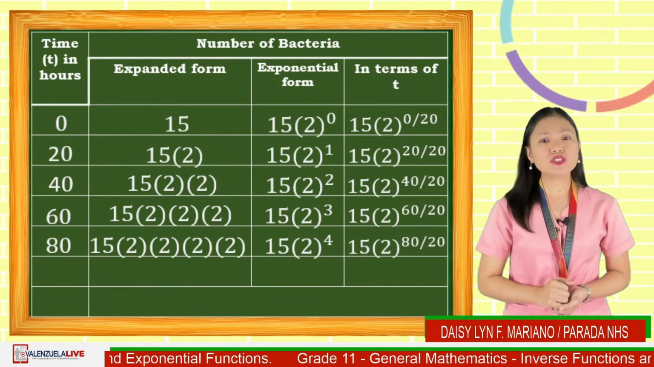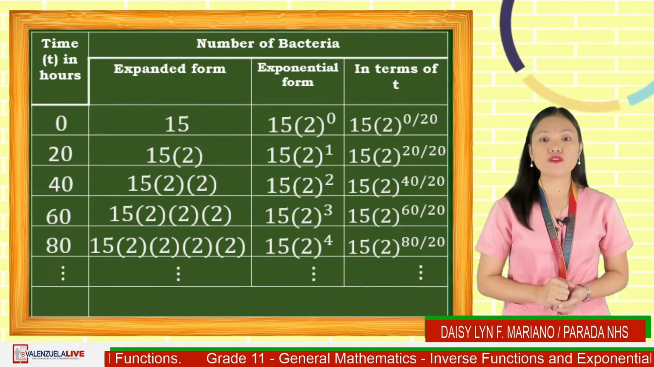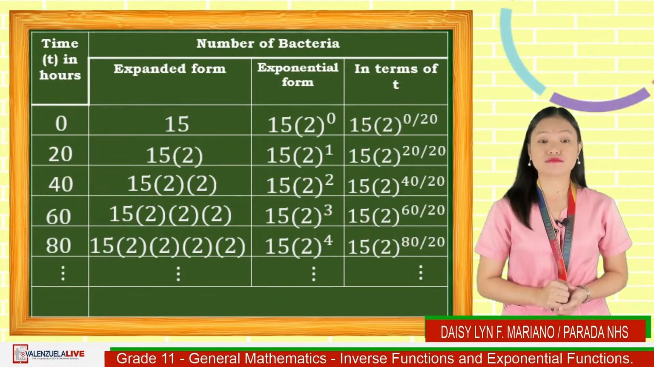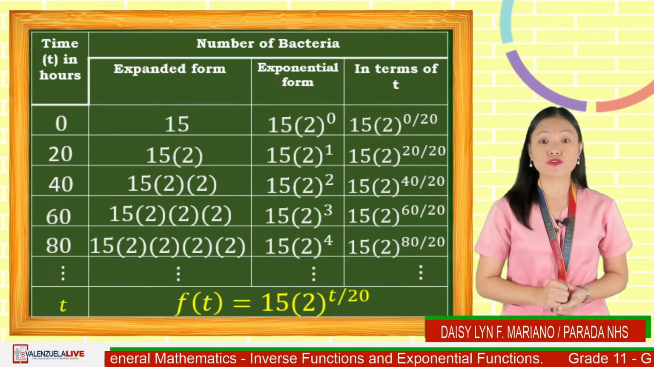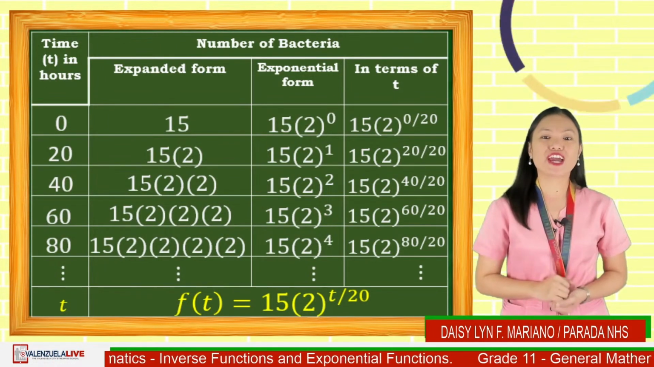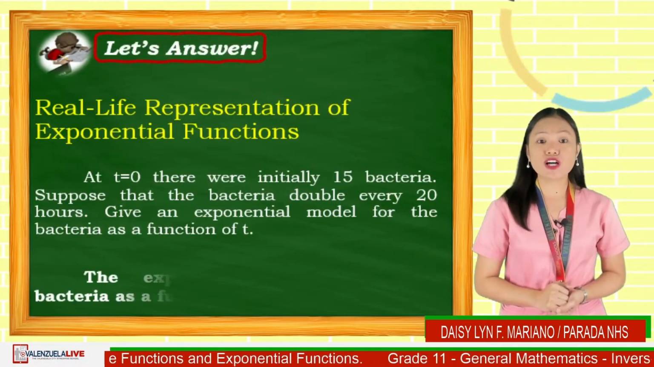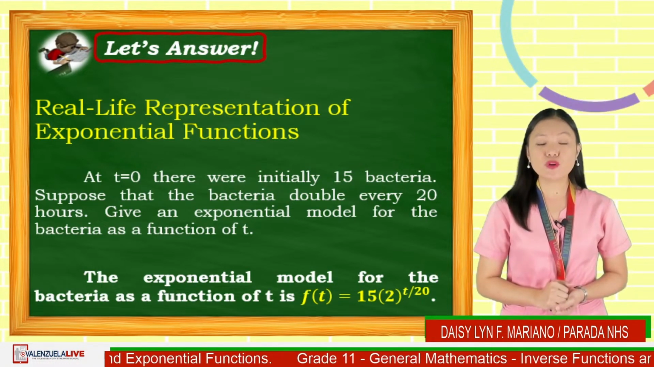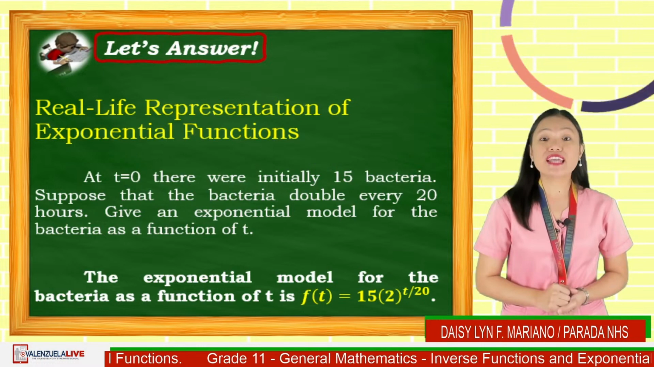If this will continue, what could be the exponential model of the number of bacteria given the number of times it will double? If your answer is f of t is equal to 15 times 2 raised to the quotient of t and 20, you are correct. The exponential model for the bacteria as a function of t is f of t is equal to 15 times 2 raised to t over 20. Let us have our next example.